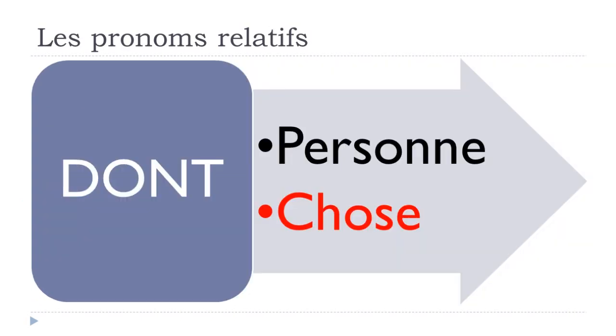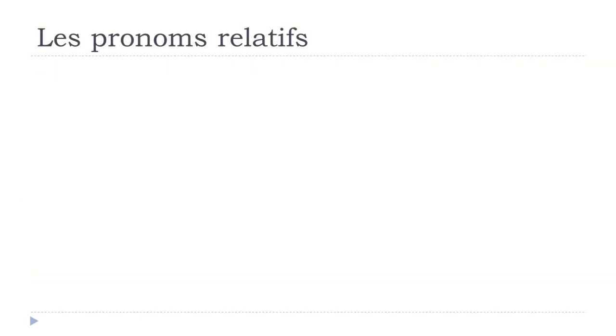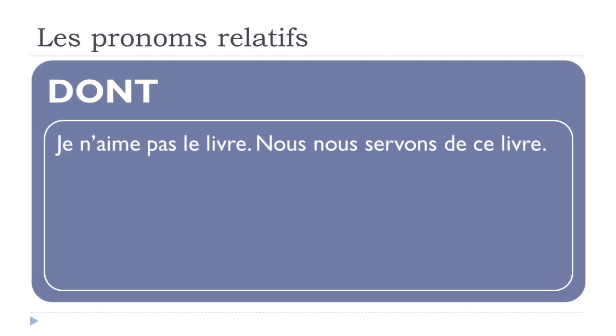Let's see if we want to replace une chose, a thing, then: je n'aime pas le livre, nous nous servons de ce livre. Okay, so aimer is to like, in that case you've got the negative form, je n'aime pas le livre. Nous nous servons. So in that case I wanted to use this se servir. Se servir is to use something, but it's se servir, so it's a reflexive verb. De ce livre, and then you can see that we've got ce livre.